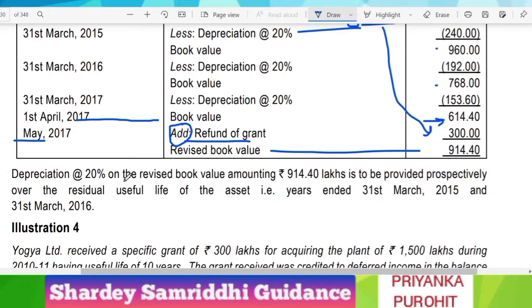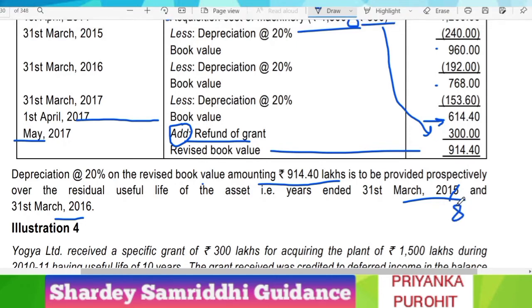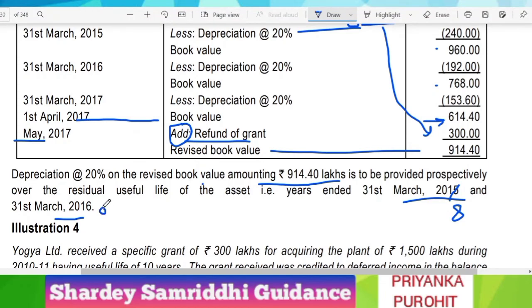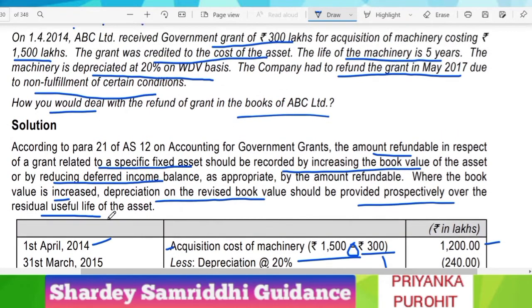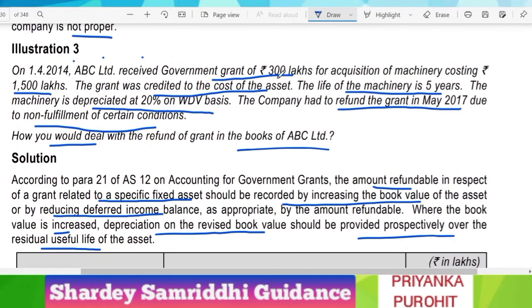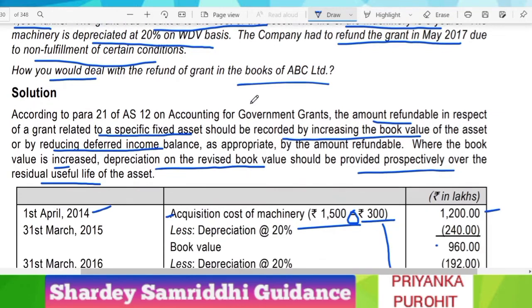So depreciation at the rate of 20% on the revised book value amounting to 914 is to be provided prospectively over the useful life of the asset, that is 31st March 2015 as well as 31st March 2016. I guess there is a printing mistake in this question. It must be 31st March 2018 and 31st March 2019. You can correct it. Since the asset was purchased in 14, 5 years will be till 19.